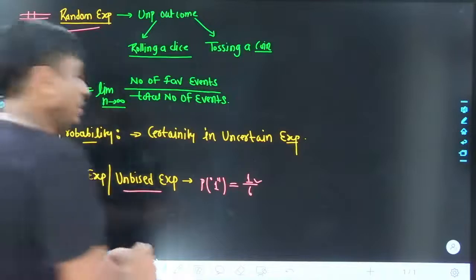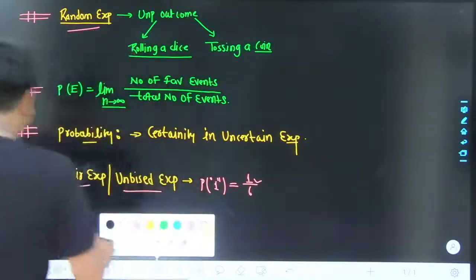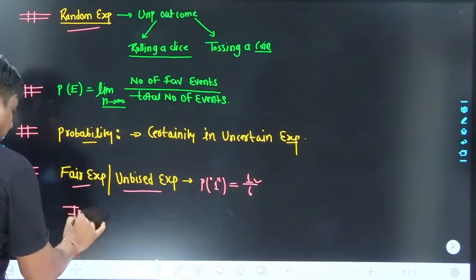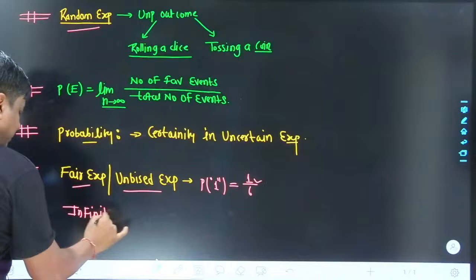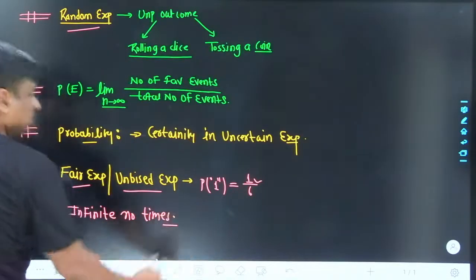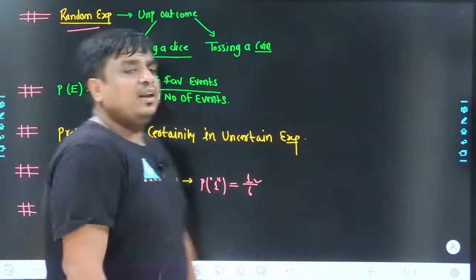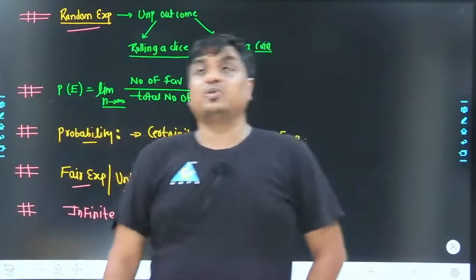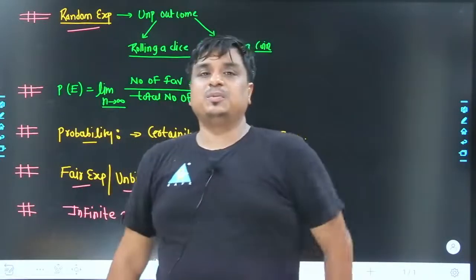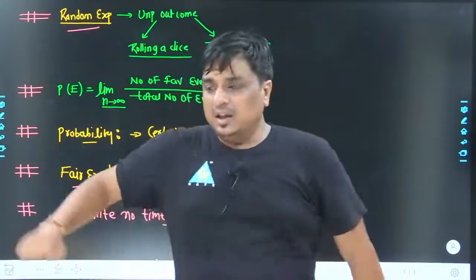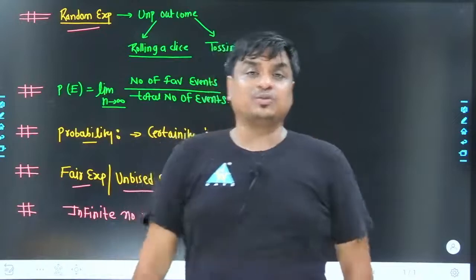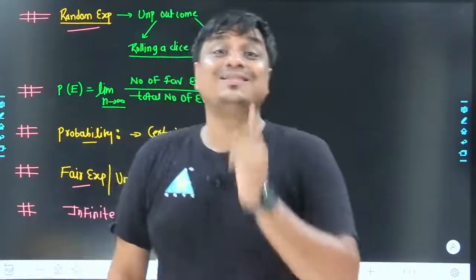Agree? Now the next important point: the experiment being conducted an infinite number of times. This has also been a big point. The question can also be phrased as: an experiment is being conducted an infinite number of times, or a very large number of times. Or let me phrase a question. If a die has been rolled a very large number of times, what is the possibility of getting a one in each trial?